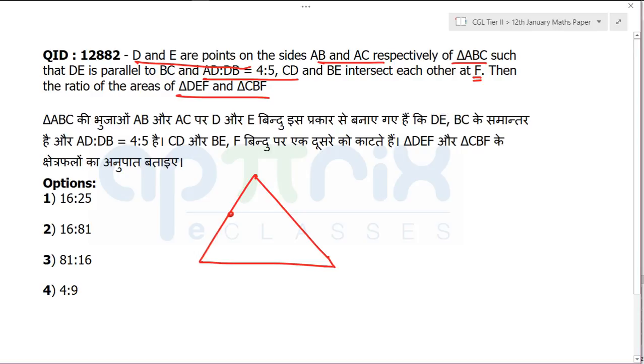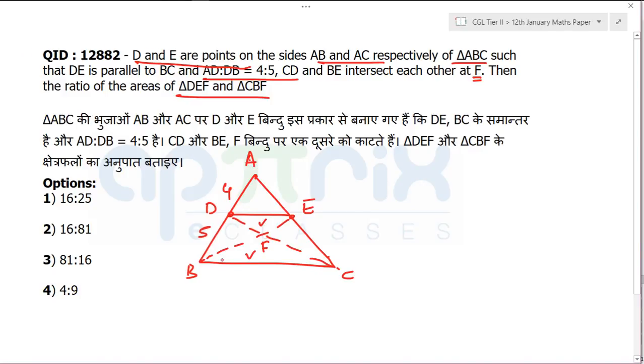And what is given to you? It is provided that this is 4 and this is 5. Once this is 4 and 5, what you need to do? You need to just join these lines. That's what they say. And they are saying this is A, B, C. And they are saying D is the point here, E is the point here. And they are intersecting at point F. What are they asking you? They are asking that this triangle and this triangle have what ratio?